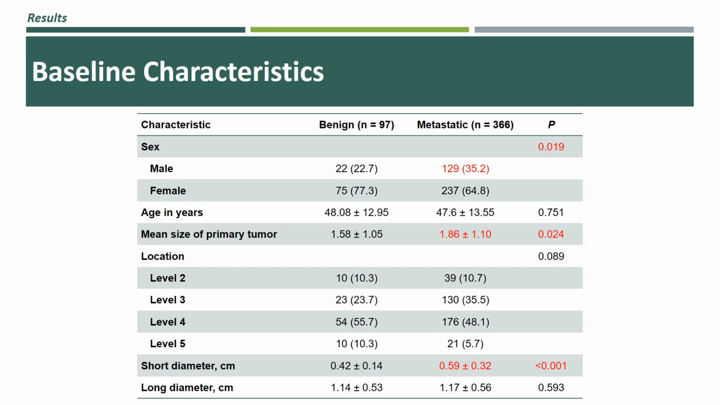A total of 463 lymph nodes were included in this study, of which 97 were benign and 366 were metastatic. The metastatic lymph nodes were associated with male and a larger primary tumor compared with benign lymph nodes. The short diameters of metastatic lymph nodes were significantly larger than those of benign lymph nodes.